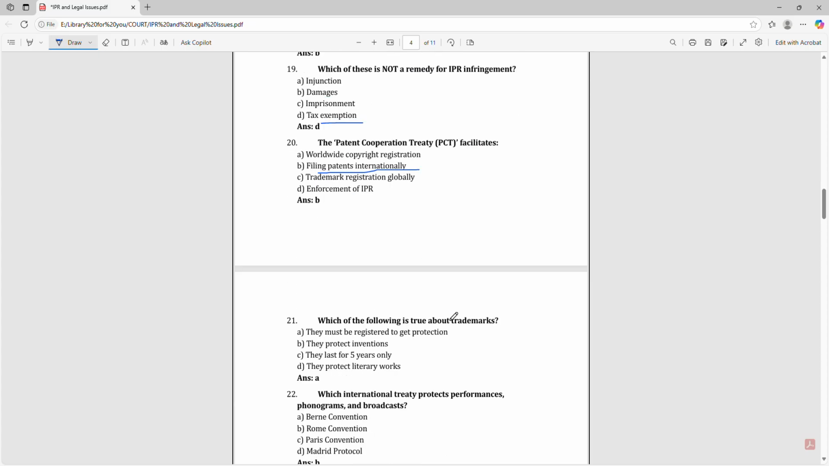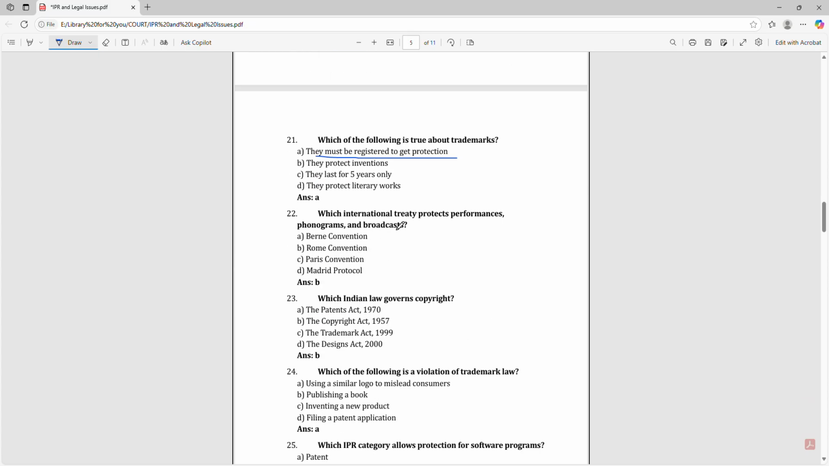Which of the following is true about trademarks? That is, they must be registered to get protection. Which international treaty protects performers, phonograms and broadcasts? That is Rome Convention. Which Indian law governs copyright? That is the Copyright Act 1957.